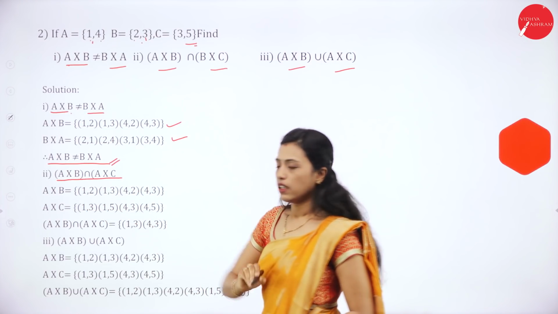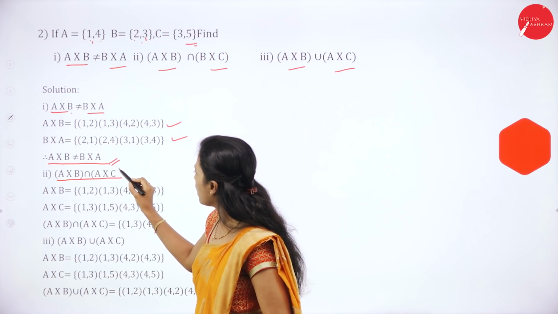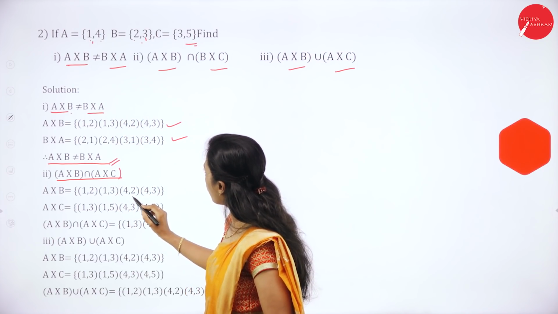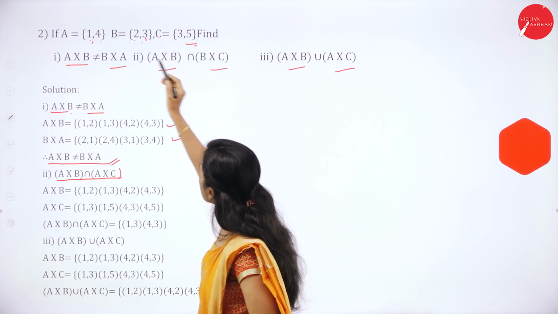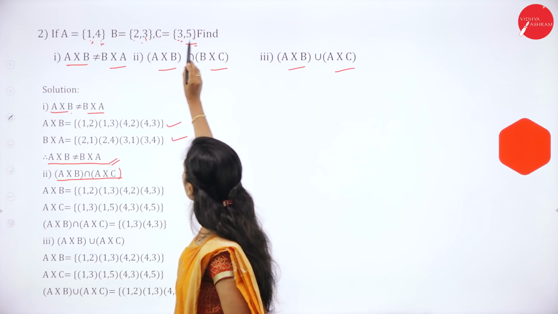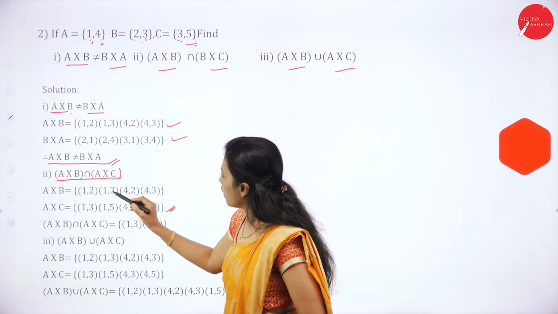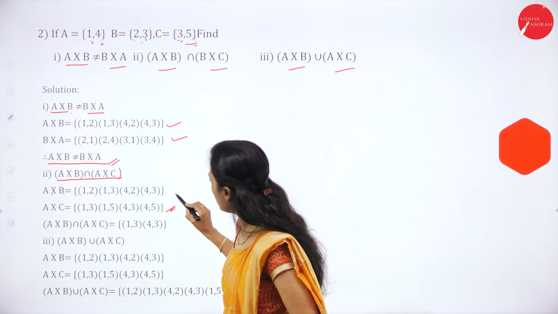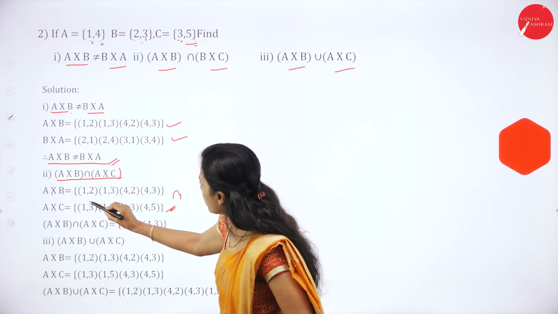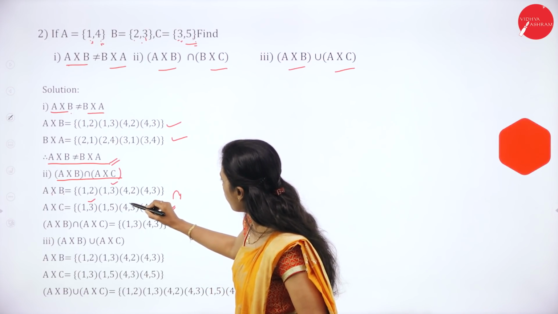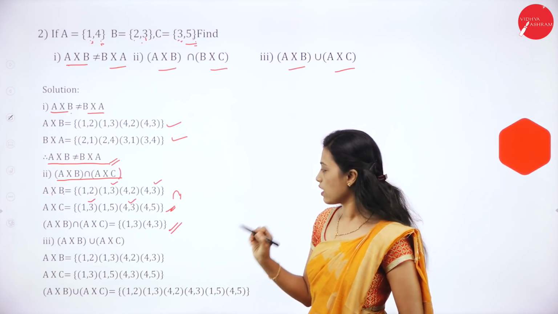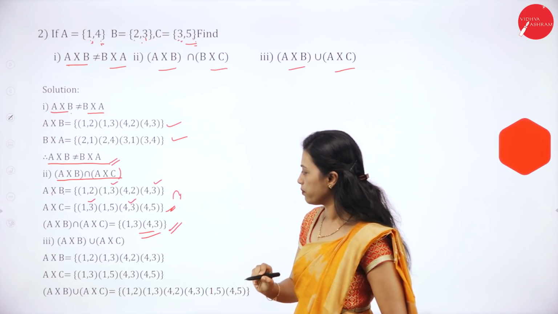Then, A × B intersection A × C. A × B is (1,2), (1,3), (4,2), (4,3). A × C is (1,3), (1,5), (4,3), (4,5). Is there any common element here? Yes, (1,3) is common and (4,3) is common. So A × B intersection A × C is {(1,3), (4,3)}.